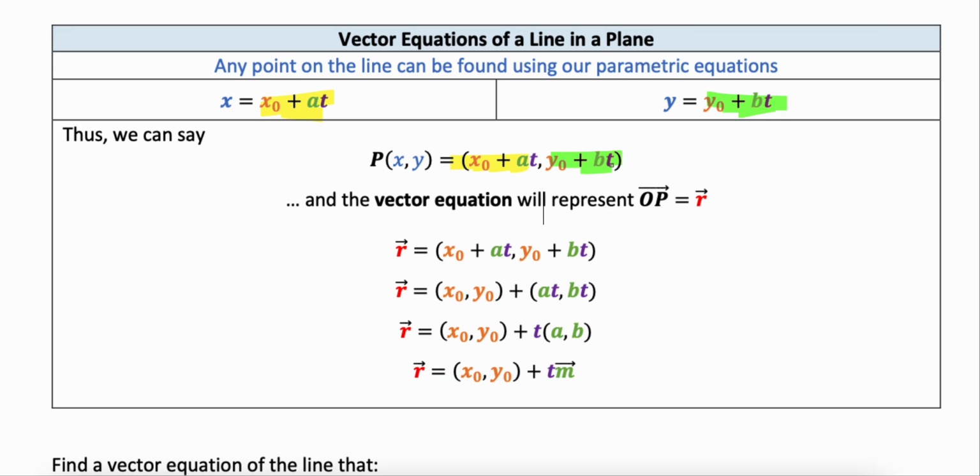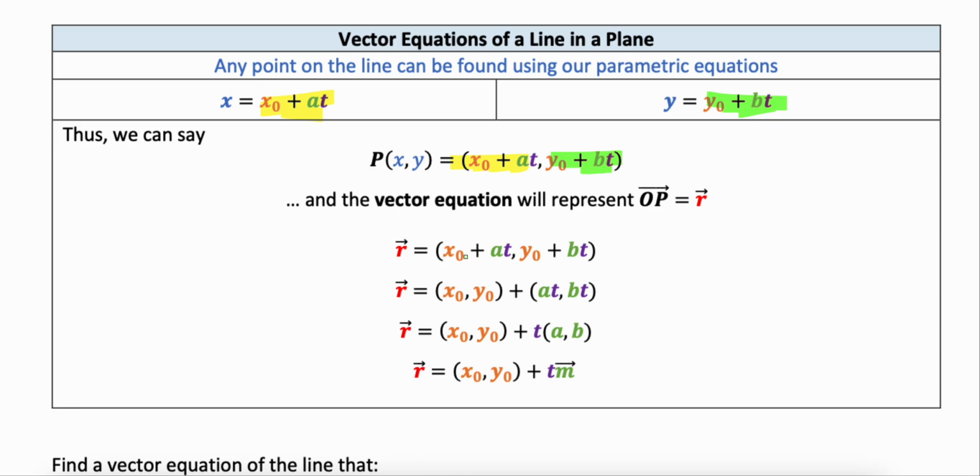Okay, so we can now say that if I started at the origin and I go to that point P, what if I represent that by just a single vector now that we're going to call r? Okay, so when I'm writing the vector equation of a line, I'm always going to start with vector r equals. It's just a notation that we're going to use.